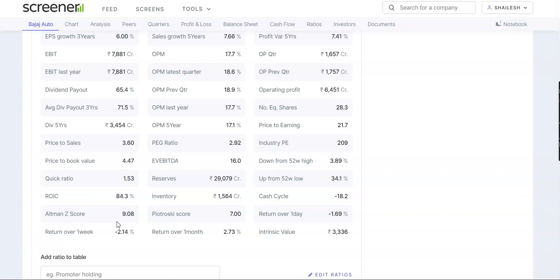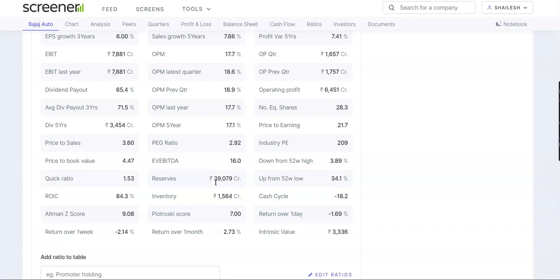If the ratio is less than 1.5, then that means the company is in a bad scenario. The situation for that company is not good. If we look into the Piotroski score, it is coming out to be 7. Ideally, the Piotroski score specifies the financials of the company based on 3 parameters. Ideally it should be 9 for any company, but even a score of 7 seems very nice.